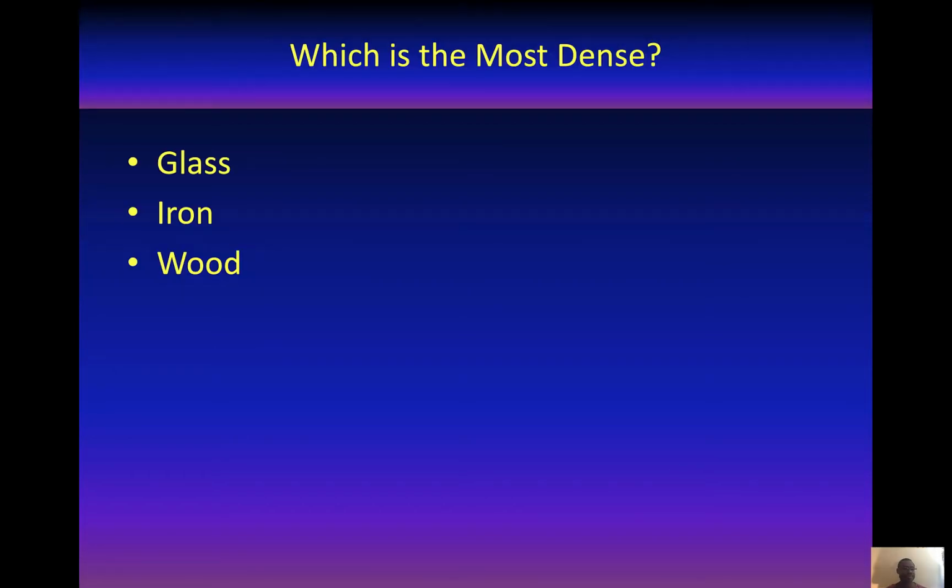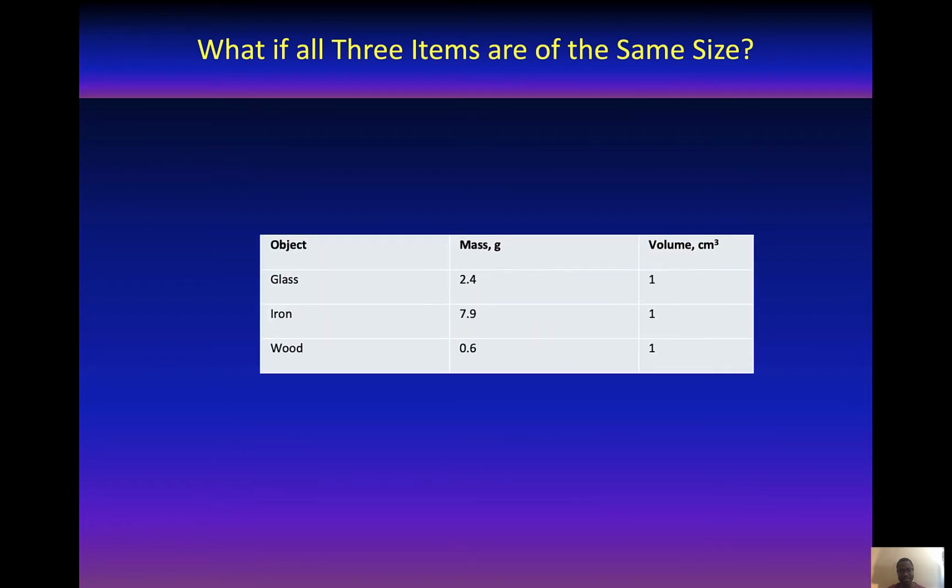To start, we have three objects. Which of these objects is the most dense? I'm sure some of you are thinking iron, and some may be thinking you need additional information. If you wanted additional information, this is additional information.